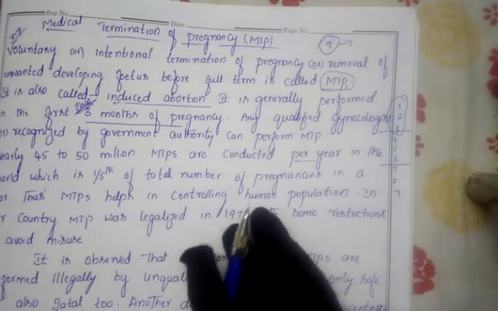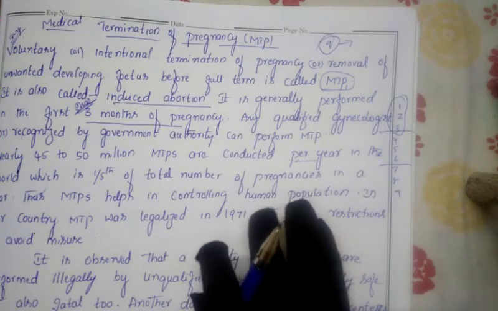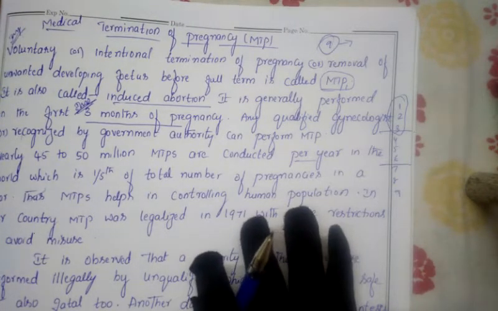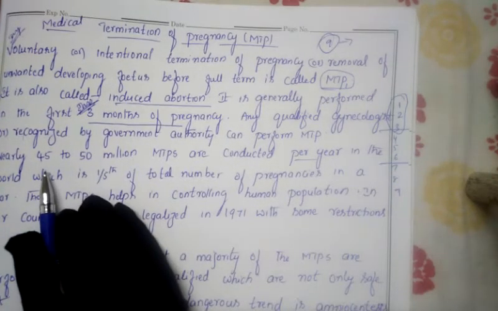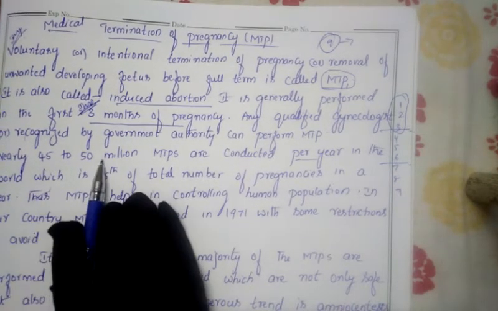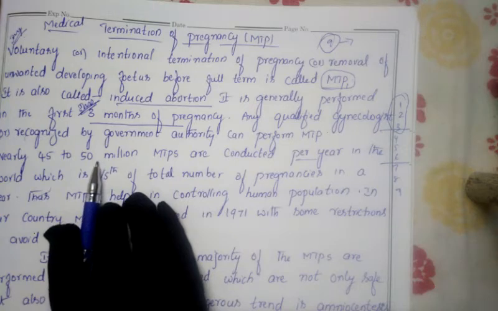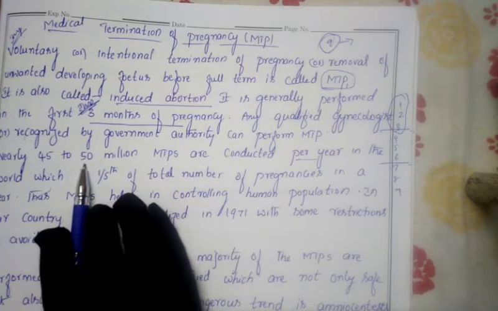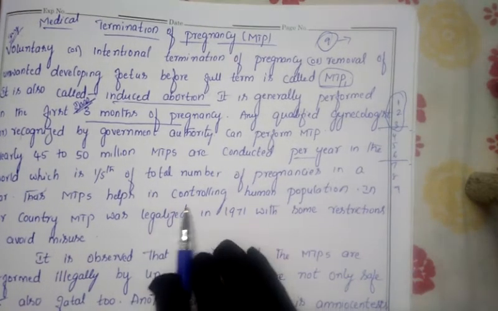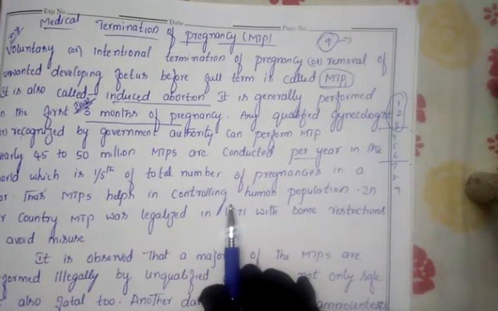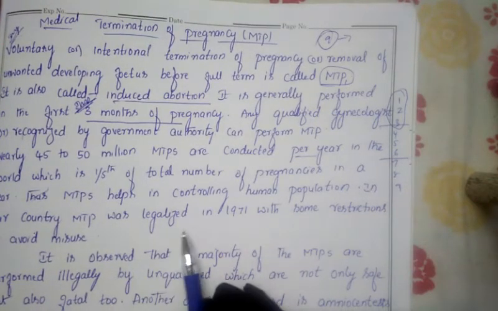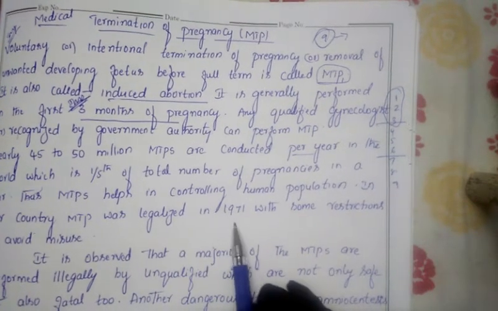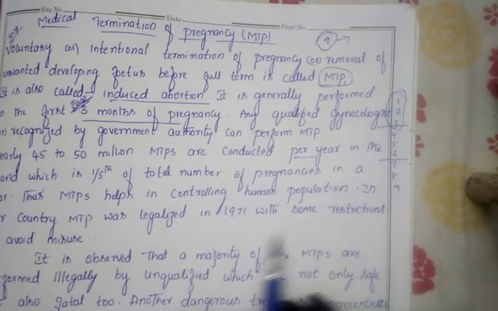So from the MTP or abortion, we are getting the benefit only. 45 to 50 million abortions take place per year. Suppose if there was no MTP, no abortion, the population might reach a peak level, but we should be thankful for abortion, because due to this we can control the human population. And in our country, MTP was legalized in which year?